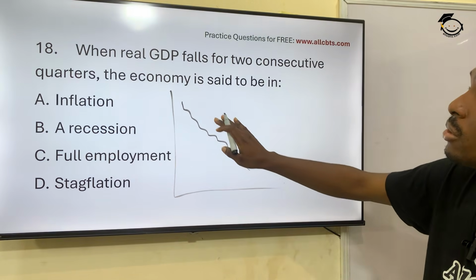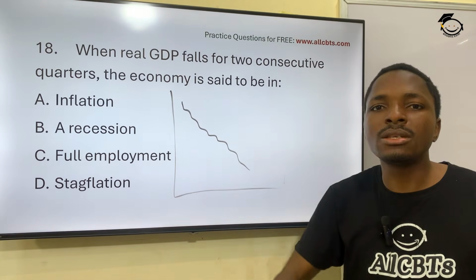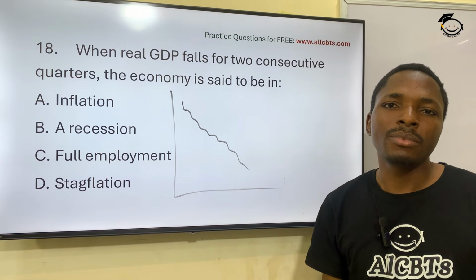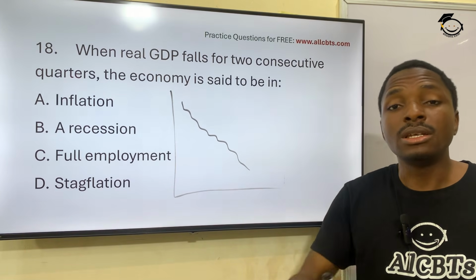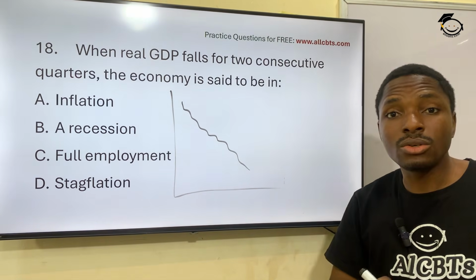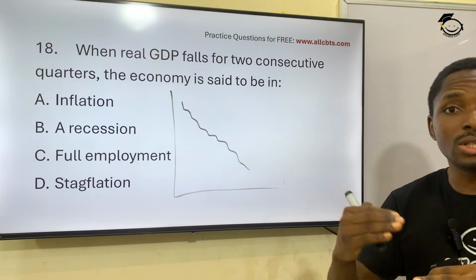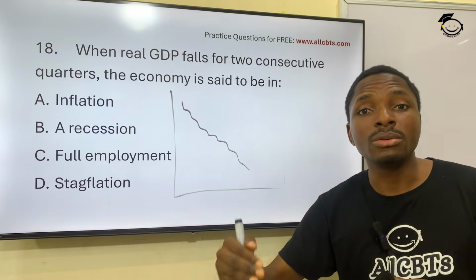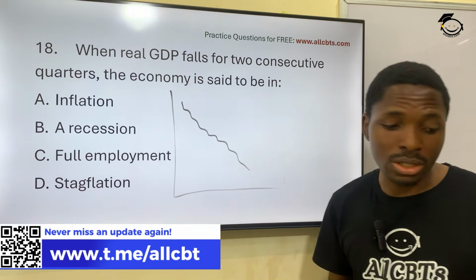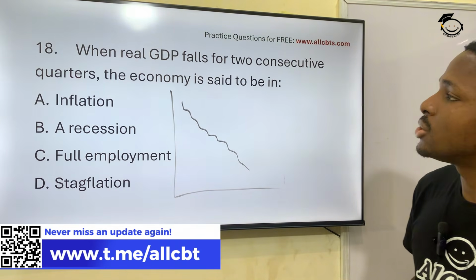When the GDP of a country falls for 2 consecutive periods, that means it falls this year, falls next year. And in states that use quarters for their GDP growth, if a quarter of a year is falling in 2 consecutive quarters, they better watch it because they are going into a recession.